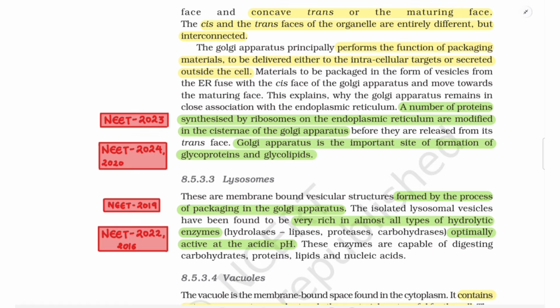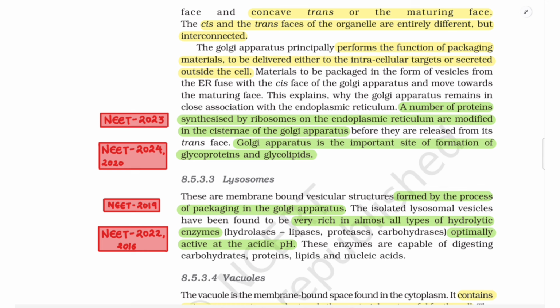The Golgi apparatus principally performs the function of packaging materials to be delivered either to the intracellular targets or secreted outside the cell. Materials to be packaged in the form of vesicles from ER fuse with the cis phase of the Golgi apparatus and move towards the maturing phase, which is the trans phase.